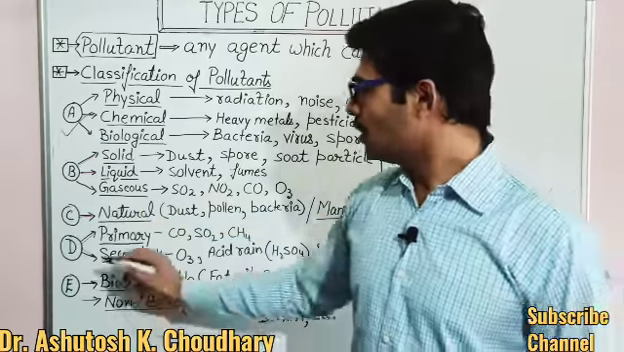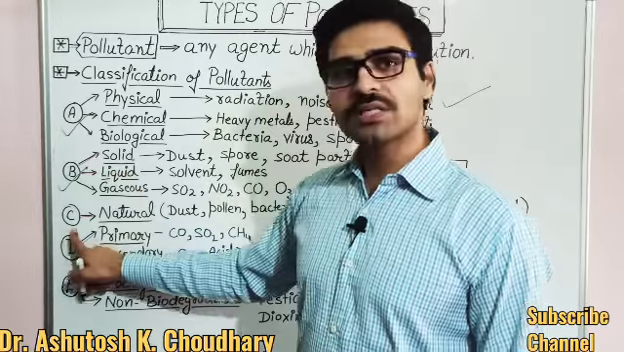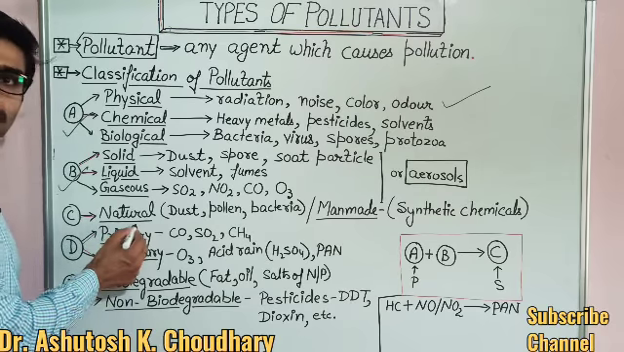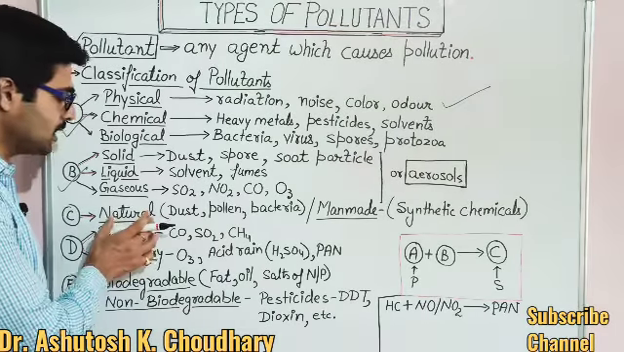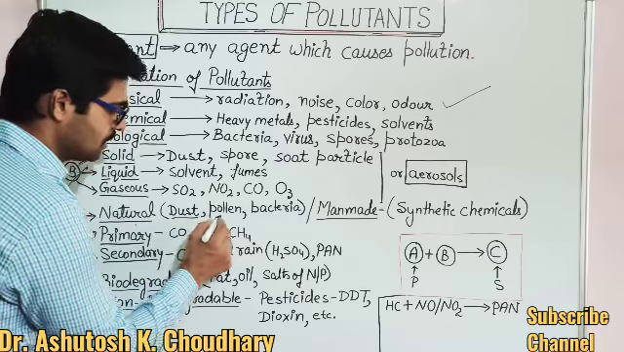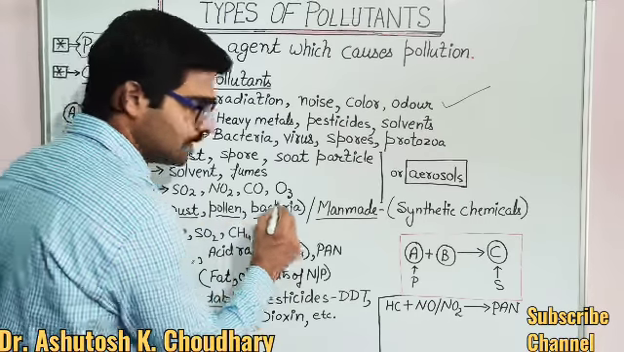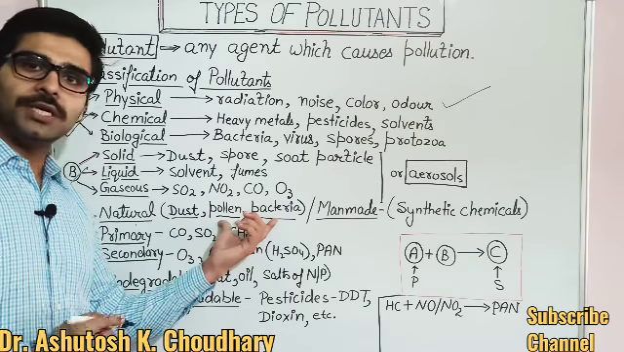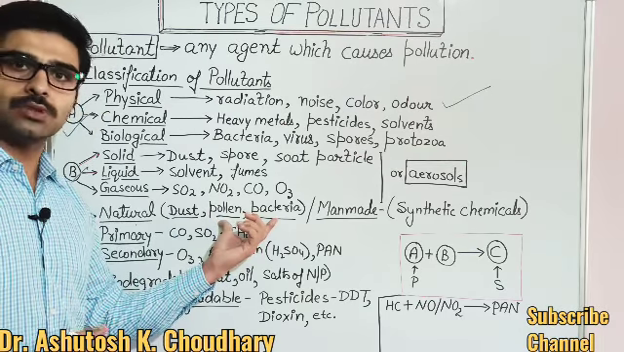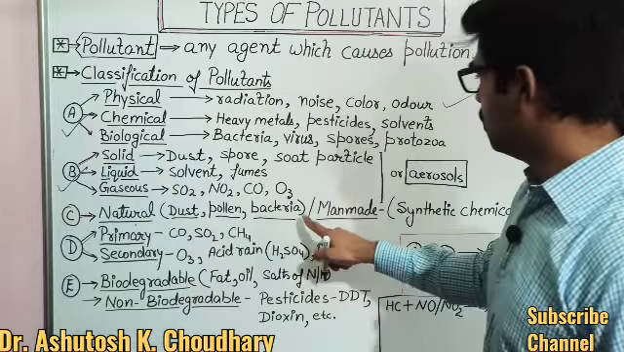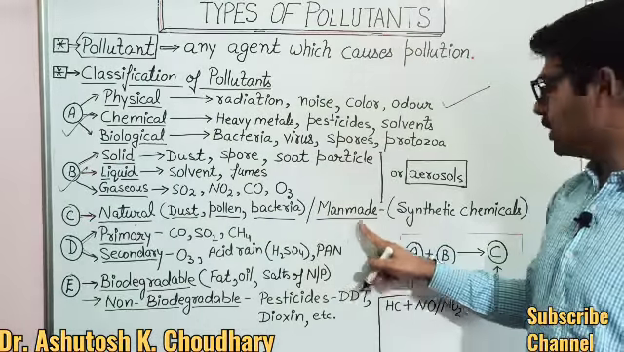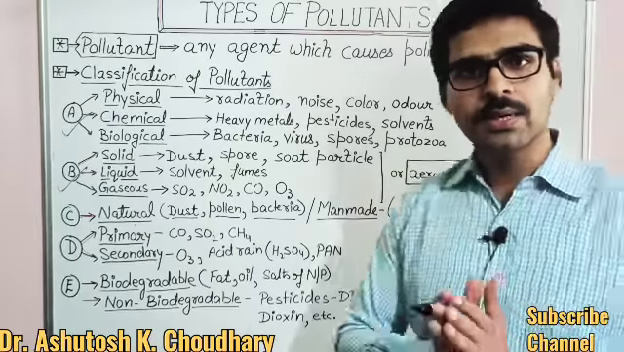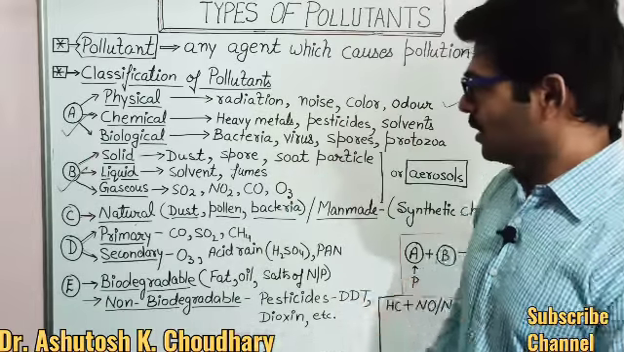Now, as per the next classification, based on origin, pollutants may be natural. For example, dust, pollen grains, bacteria, virus, protozoa are all originated naturally. So these are examples of natural pollutants. Man-made pollutants: as we know, all the synthetic chemicals are man-made and are considered as man-made pollutants.